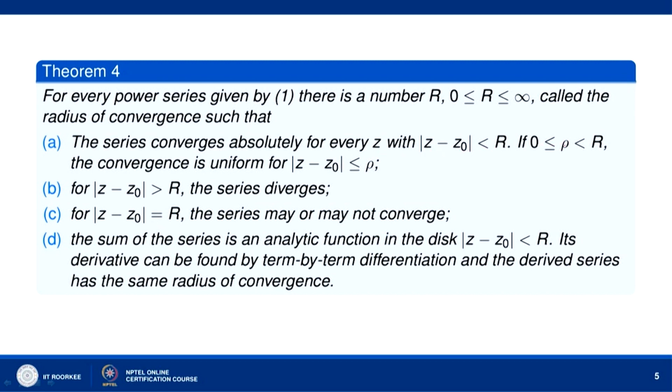If 0 is less than or equal to rho less than r, then the convergence is uniform for mod of z minus z naught less than or equal to rho. If mod of z minus z naught is greater than r, the series diverges, and for mod of z minus z naught equal to r, the series may or may not converge. The sum of the series is an analytic function in the disk mod of z minus z naught less than r. Its derivative can be found by term differentiation, and the derived series has the same radius of convergence.